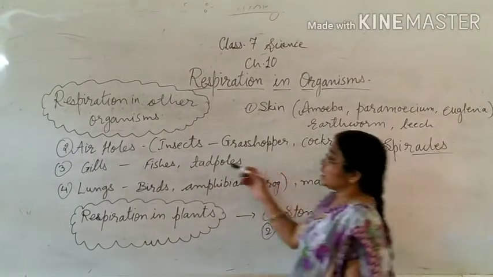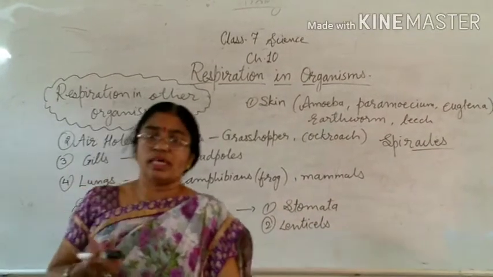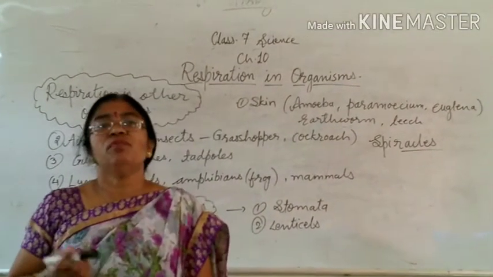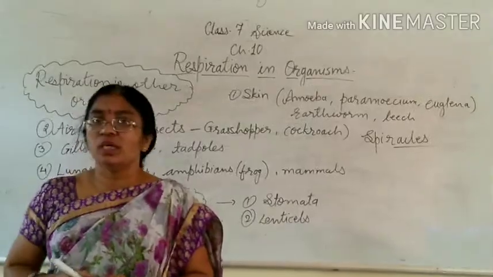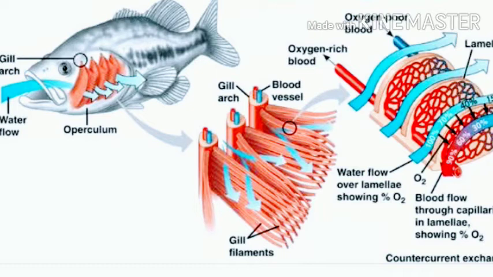Now third is gills. Gills are the organ for respiration in different aquatic organisms like fish, and frog also in their tadpole stage. They also respire with the help of gills, and the gills are covered with a special structure that is known as operculum.